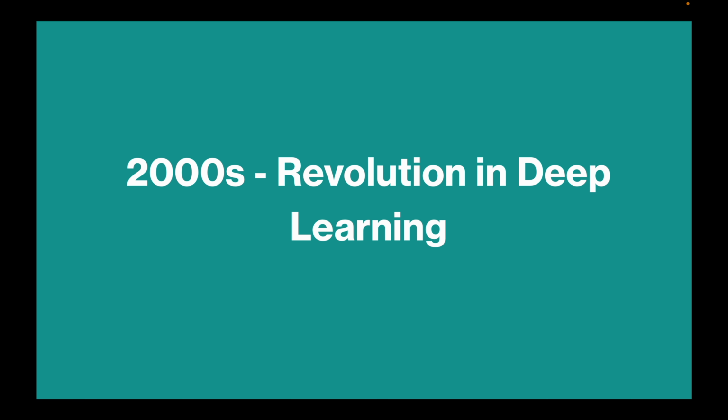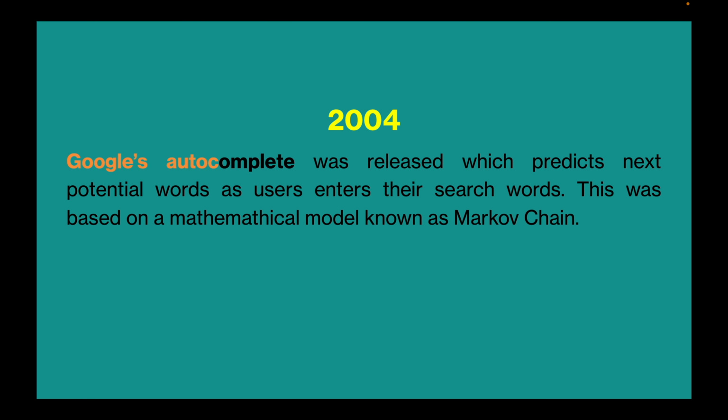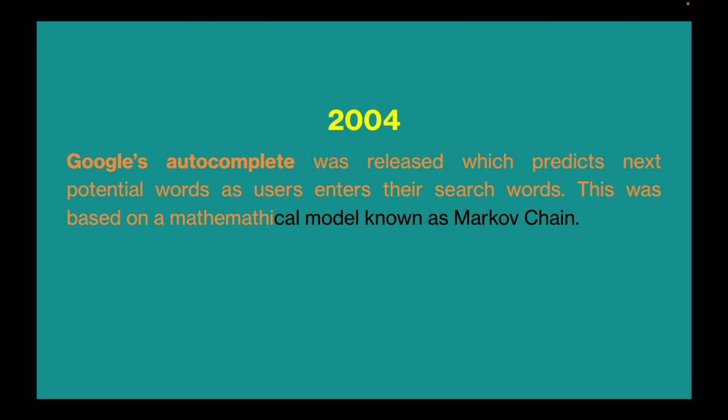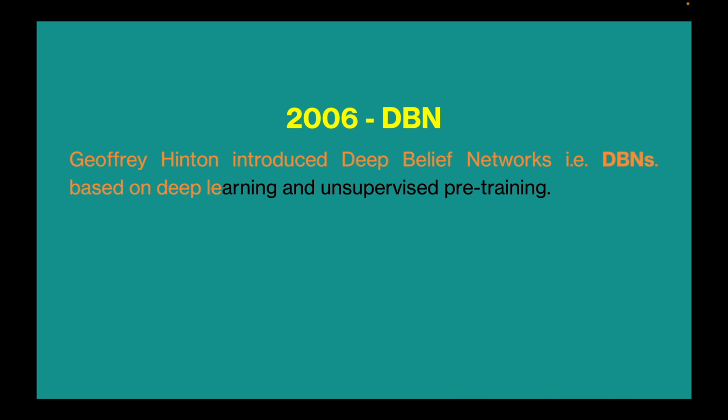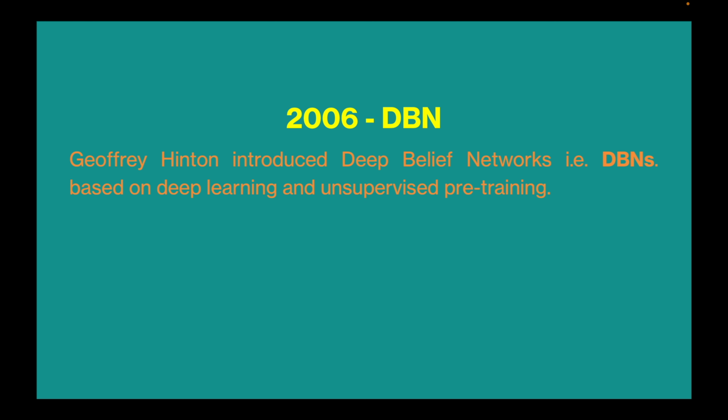2000s is the era of revolution in deep learning. In 2004, Google's autocomplete was released, which predicts next potential words as users enter their search words. This was based on a mathematical model known as Markov chain. In 2006, Geoffrey Hinton introduced deep belief networks, that is DBNs, based on deep learning and unsupervised pre-training.